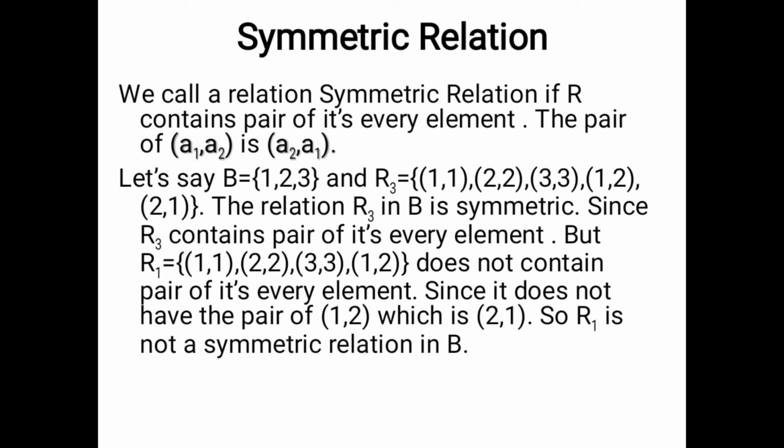What is the pair of (1,1)? The pair of (1,1) is (1,1) itself. The pair of (2,2) is (2,2) itself. The pair of (3,3) is (3,3) itself. And the pair of (1,2) is (2,1), and the pair of (2,1) is (1,2). So the pair of its every element is present in the set R3. That is why we are calling R3 a symmetric relation.